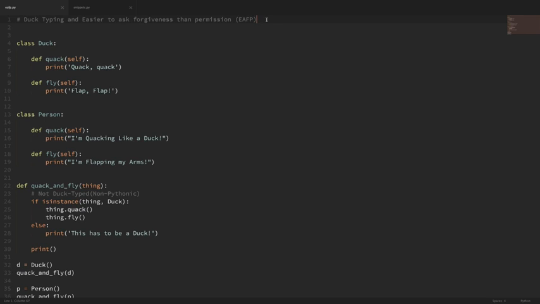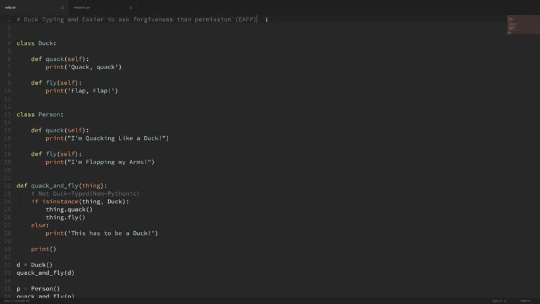Now, the reason it's called duck typing is because with this concept, you assume that if an object walks like a duck and quacks like a duck, then it's a duck. So what does that mean exactly? That means that we simply don't care what type of object we're working with. We only care if our object can do what we ask it to do.